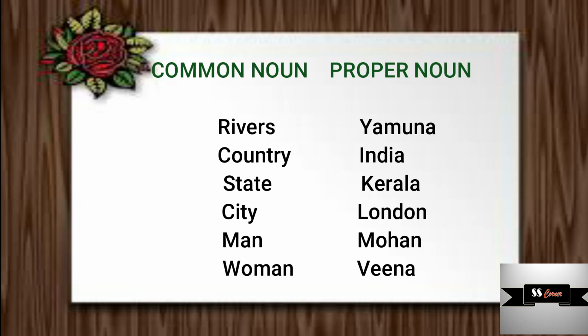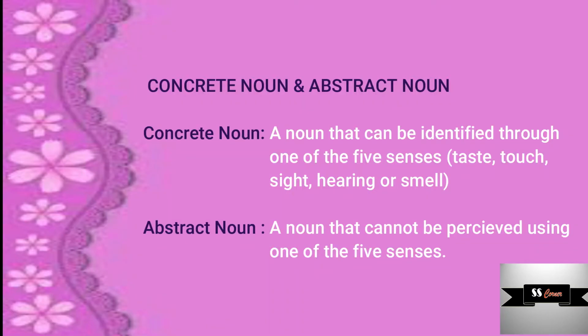Similarly, country is a common name used for countries taken altogether, whereas India is the name of a particular country. Same is the case with the rest of the examples. State, city, man, woman, all are common nouns, whereas Kerala, London, Mohan, Veena, etc. are names of one particular entity which belongs to that category. So we have finished discussing 2 kinds of noun. They are common noun and proper noun.